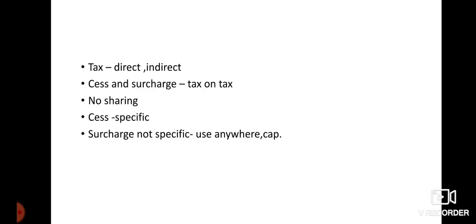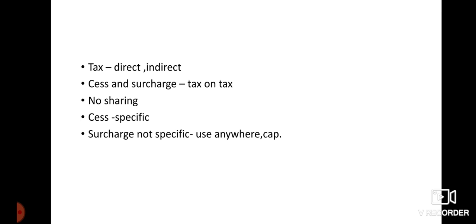Hi everyone. Today we will discuss cess and surcharge. These are two taxes, and we will see the difference between cess as well as surcharge. As I told you, these are taxes.